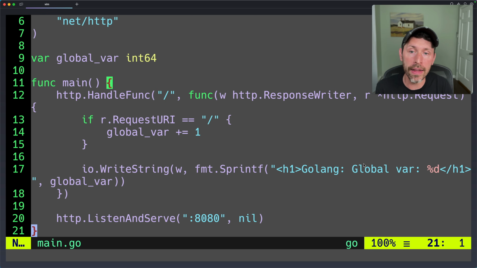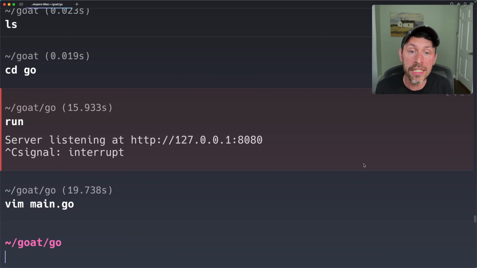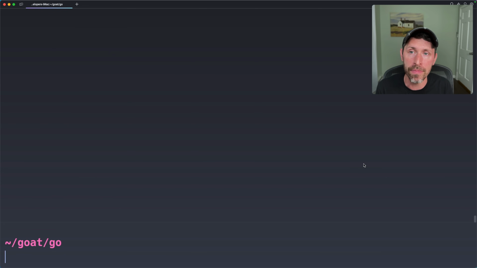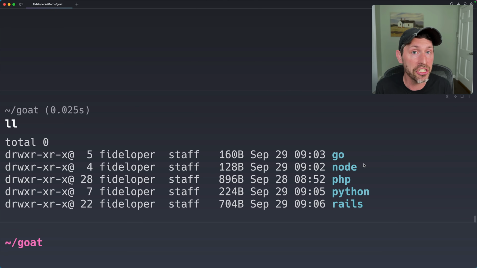So this has global state, and the global state changes and is affected on each web request, and each web request to the same URI is different. It returns with a different value, right? That global variable is output, and it has a different value every time we go to that page. Weird, right? Not very HTTP-like.